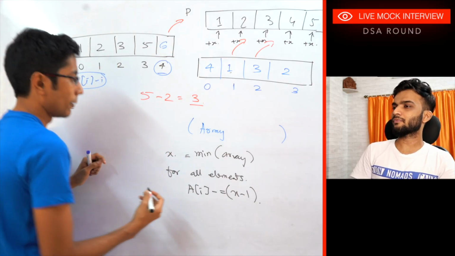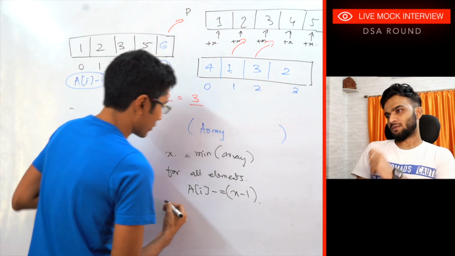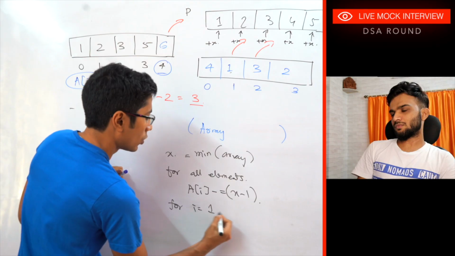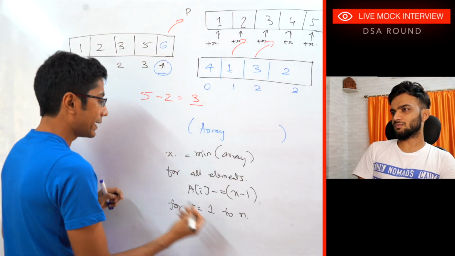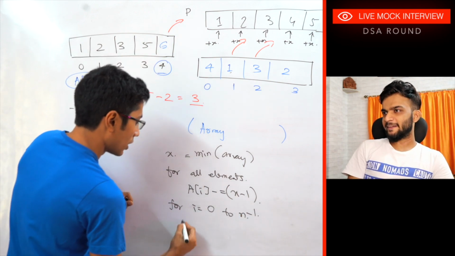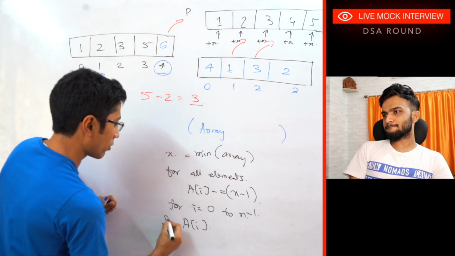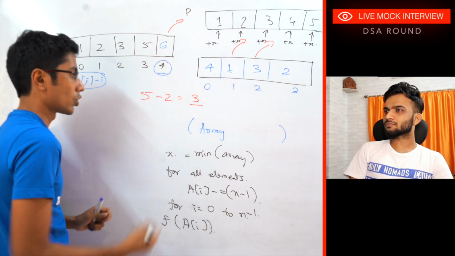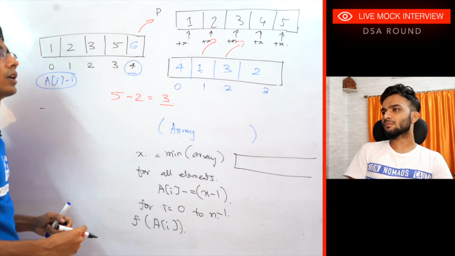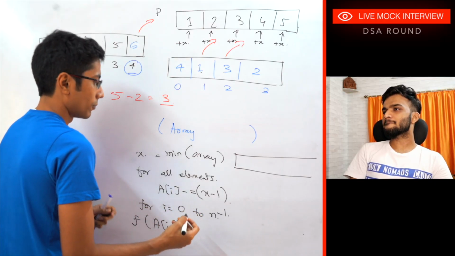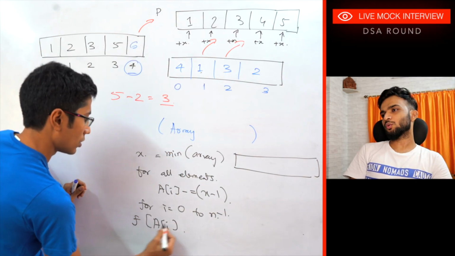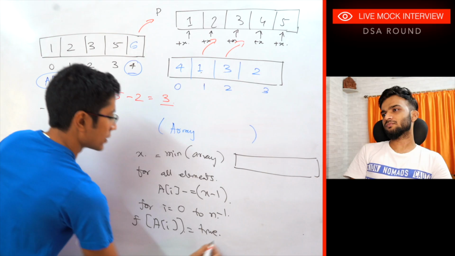All right. Now what I need to do is, for i equal to 1 to n, or rather from 0 to n minus 1, I need to see if the array contains it. For a of i, I need to have a frequency map. So this can be a Boolean array where I am just marking a of i as true if it exists.